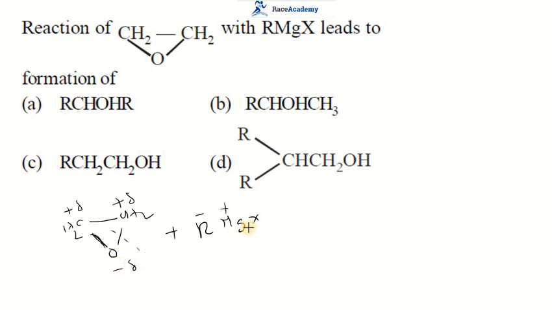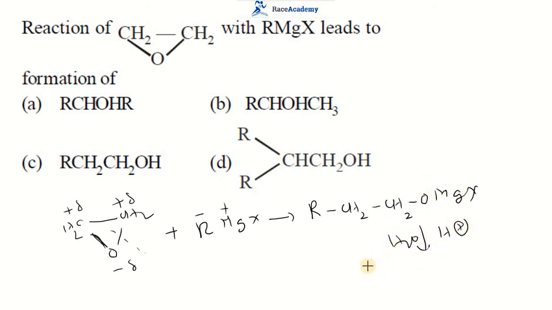Negative oxygen will receive MgX and positive carbon receives R. After that we can do hydrolysis also. So this is RCH2, CH2, OMgX. Once the acid hydrolysis is completed, this RCH2 will become RCH2, CH2OH, which matches with the third option. So the third option is the right option for this question.